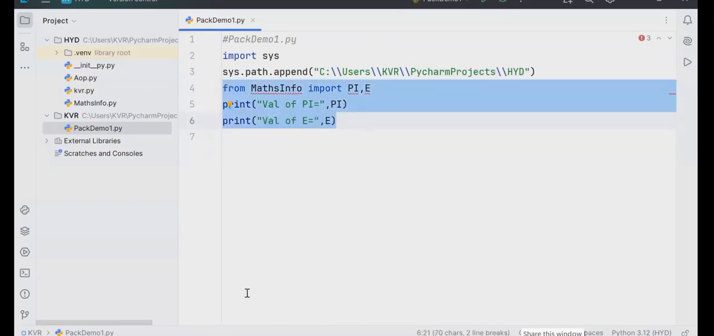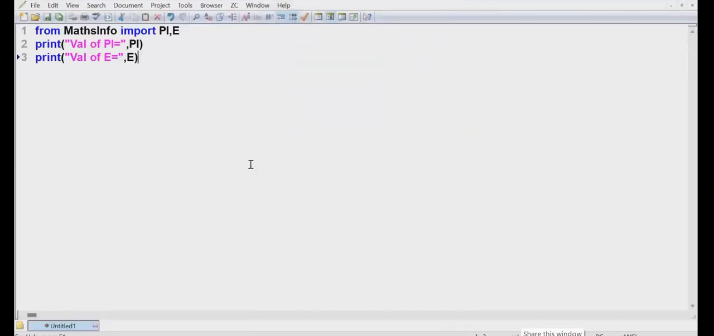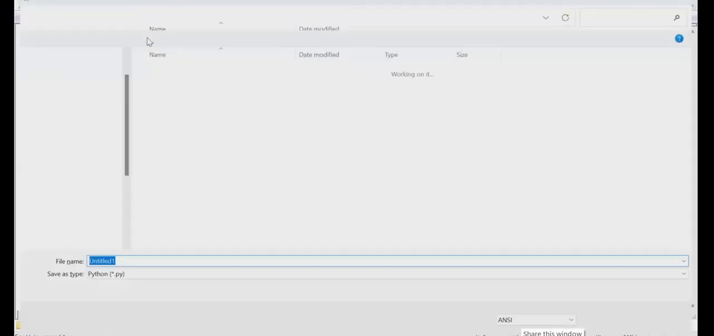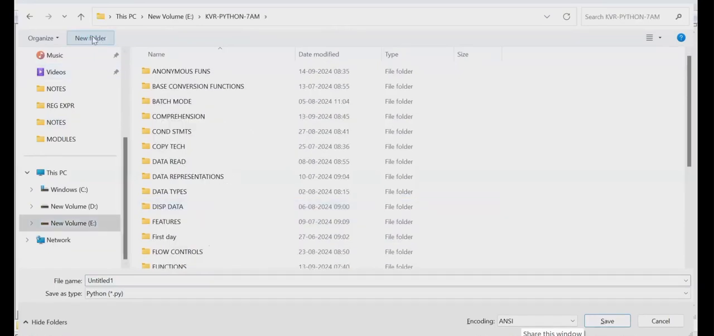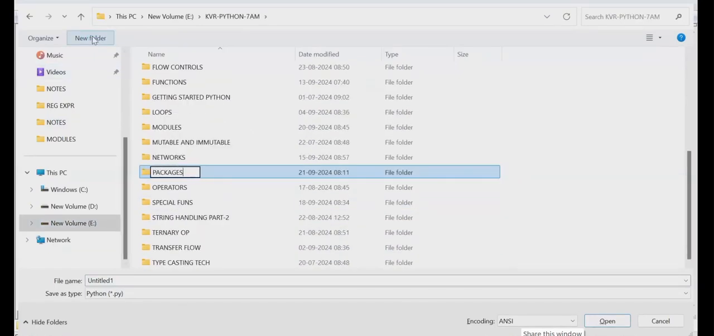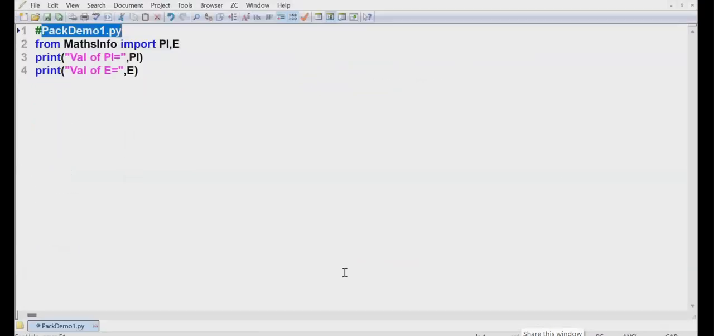So for this example, I will go to Edit Plus. I will go to this place. Now I am writing here, pasting it. What is my example here? Pack demo 1.py. Where is it available? I am going to take E colon 7 a.m., I am going to create packages. Inside the packages, I am saving my program, pack demo.py.